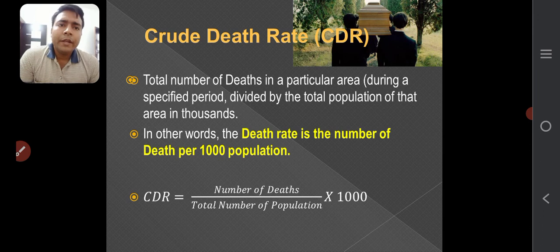Now crude death rate. Total number of deaths in a particular area during a specified period divided by total population of that area in thousand. In other words, the death rate is the number of deaths per 1000 population. Crude death rate is equal to number of deaths divided by total number of population multiplied by 1000.